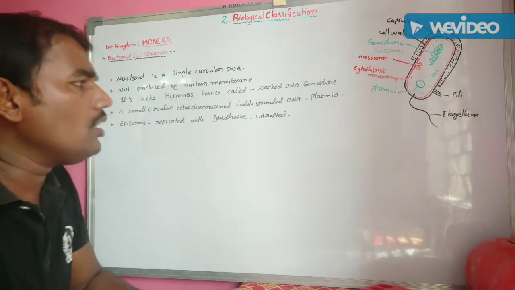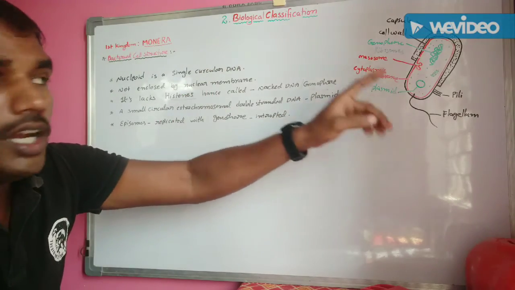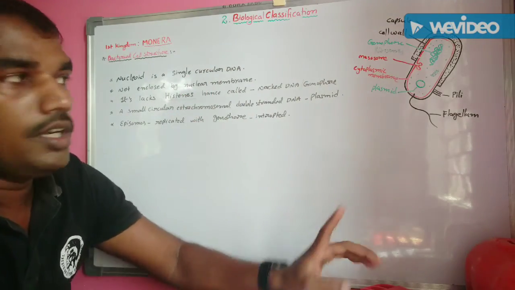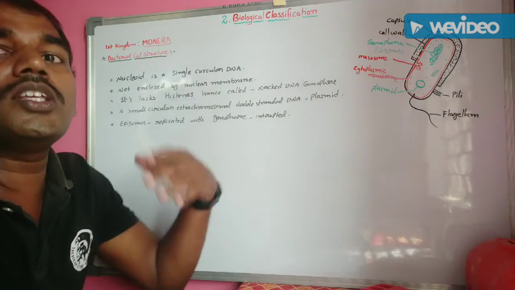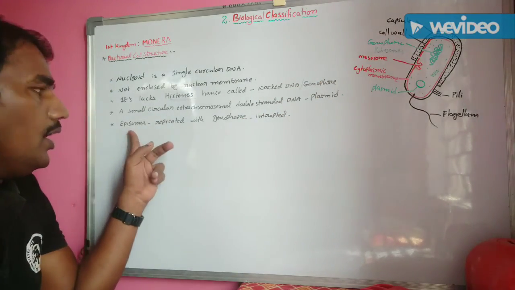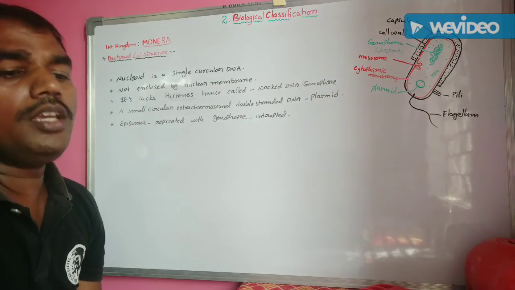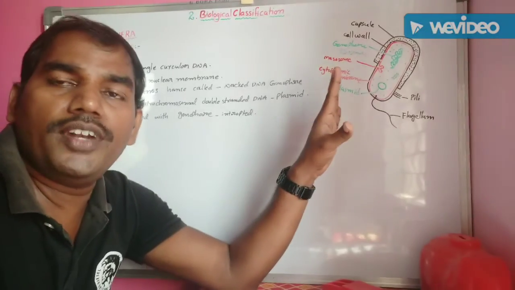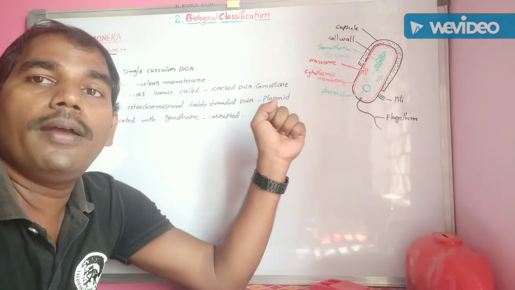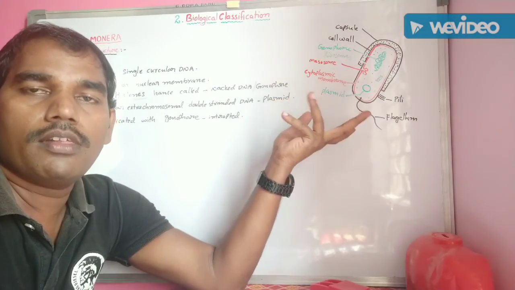Episomes are nothing but plasmids entrapped to the genophore and replicated with the genophore. They are called episomes. This is the complete structure, briefly discussing the structure of the bacterial cell. Understand?